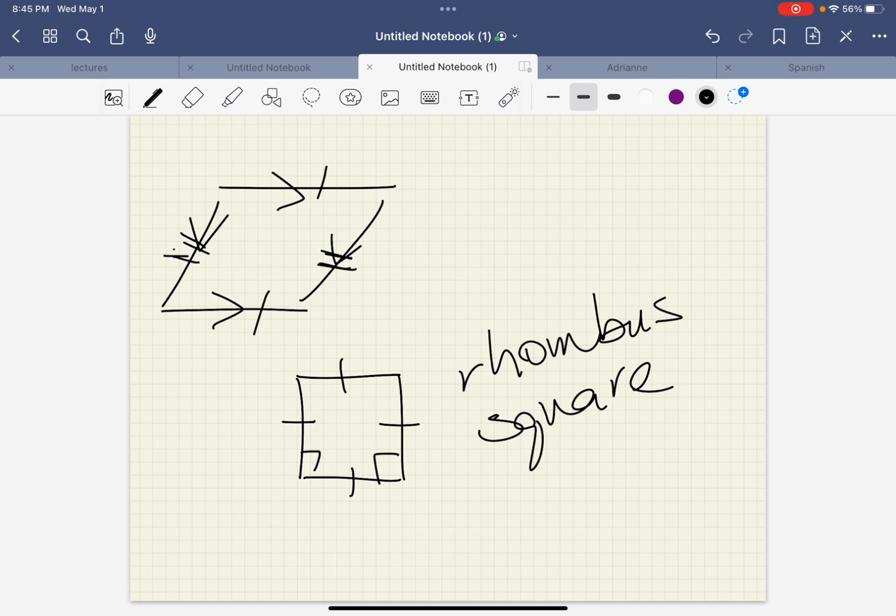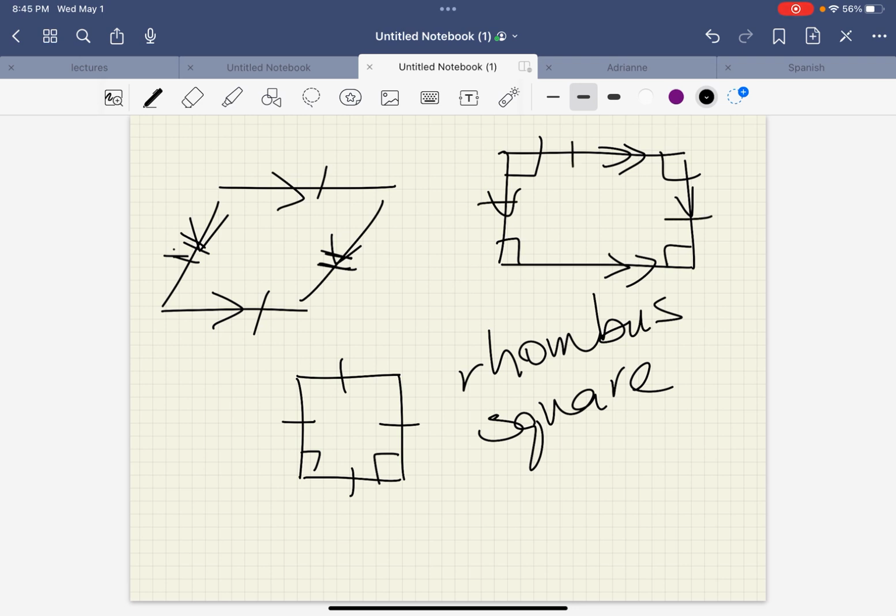A rectangle has opposite sides that are parallel. They have right angles. And the opposite sides are congruent. So the long ones and then the short ones. So a square, if you look at it, a square is a special kind of rectangle, isn't it? It has all of these properties, but in addition it has 4 equal sides.